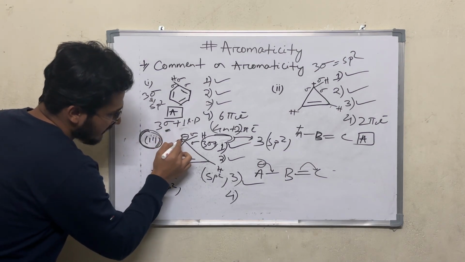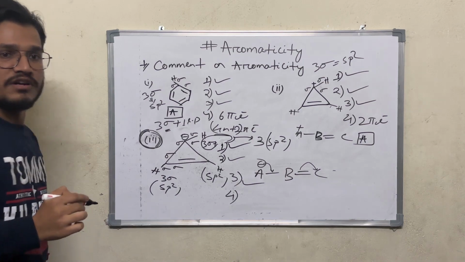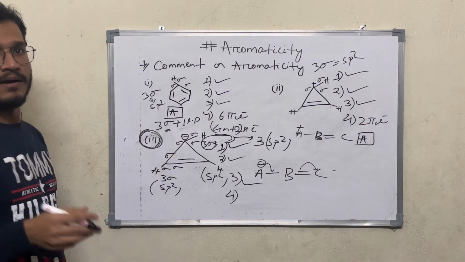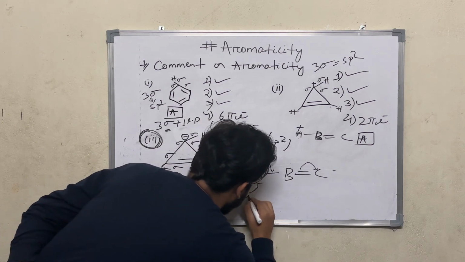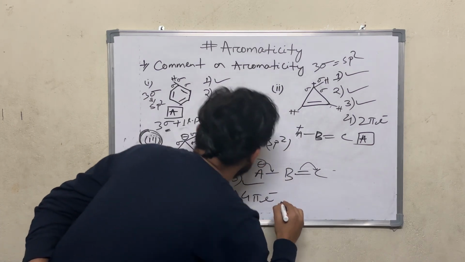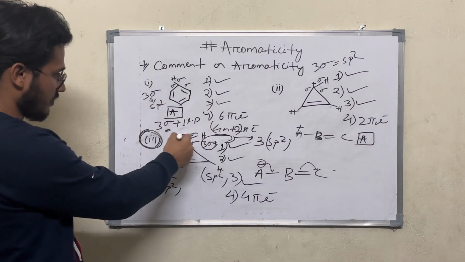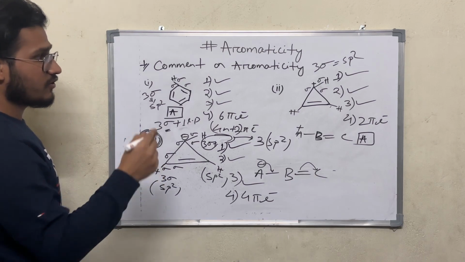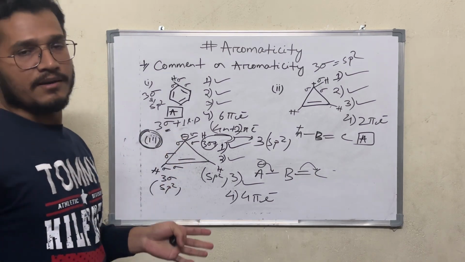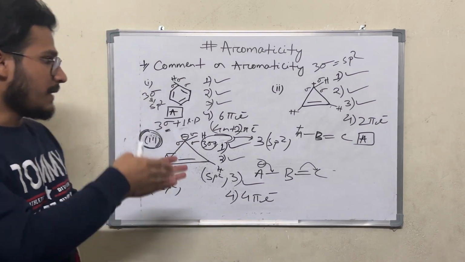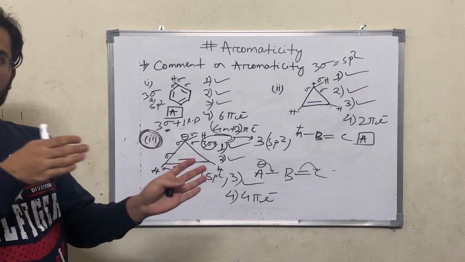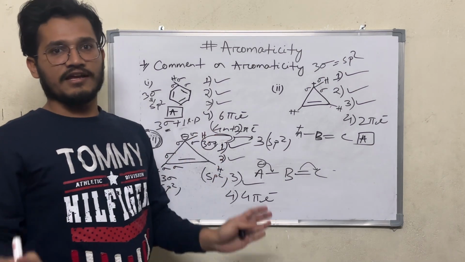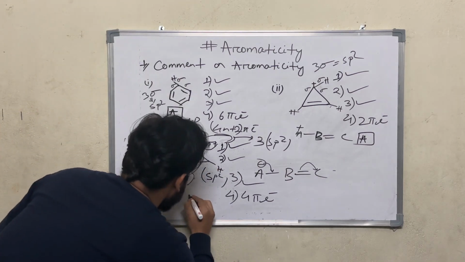The negative charge is participating in the cyclic resonance. So we have to consider it as pi electrons. So there are 2 pi electrons. For 2 negative charges, that is 4 pi electrons. That means the compound satisfies the condition of an anti-aromatic compound. I have already told you that if the first three conditions are followed, and if the compound contains 4n pi electrons, then the compound is said to be anti-aromatic. So this compound is anti-aromatic.